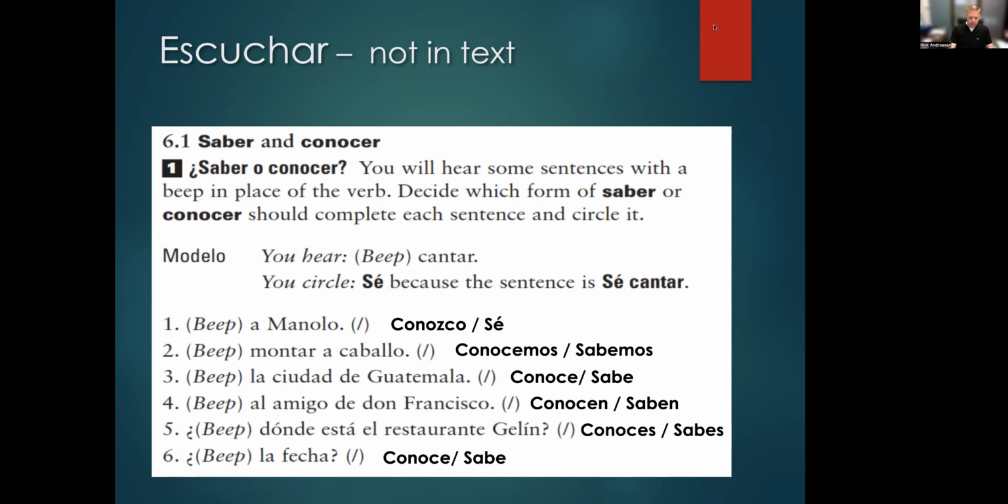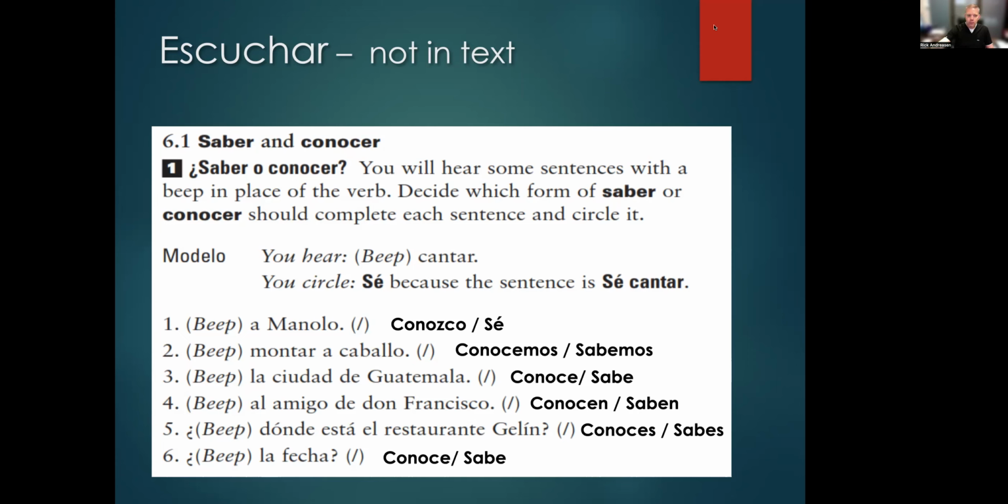Estructura 6.1. Saber and conocer. 1. Saber o conocer. You will hear some sentences with a beep in place of the verb. Decide which form of saber or conocer should complete each sentence and circle it.